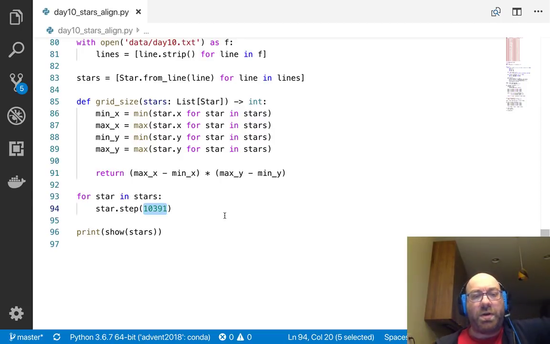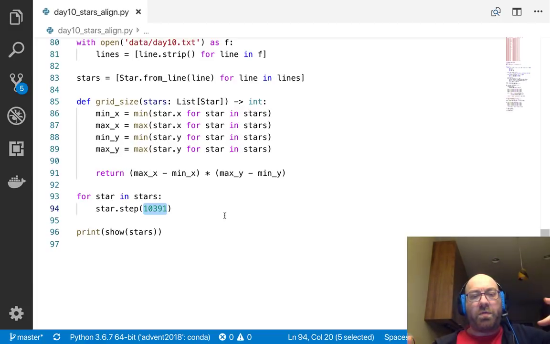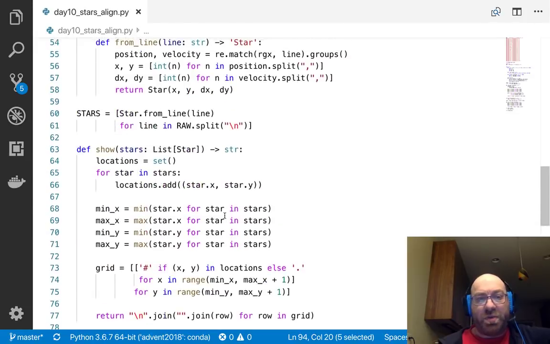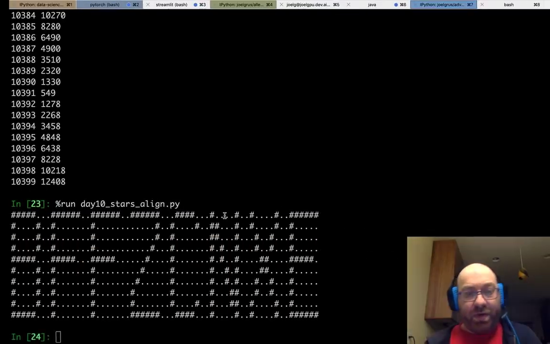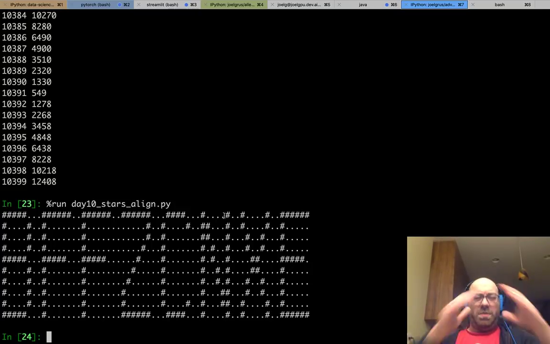And if they're all moving in all these different directions, eventually they'll get close to each other, and then they'll start moving away from each other again. So if we just look for the smallest that they ever get, then probably that or something close to that is going to be when they say a word, and then just printing what they show. So that was relatively straightforward, except that it's hard for me to read this.